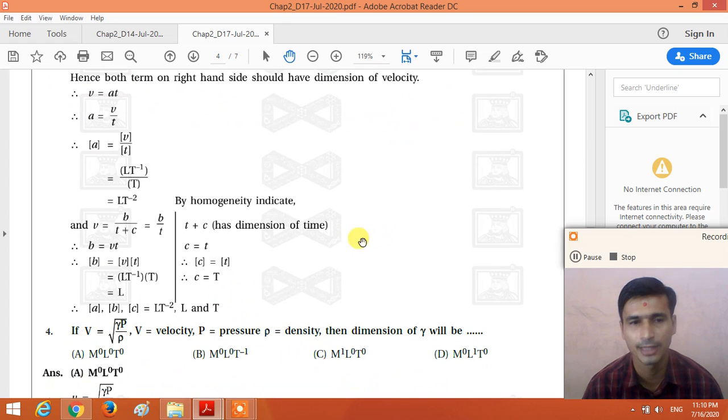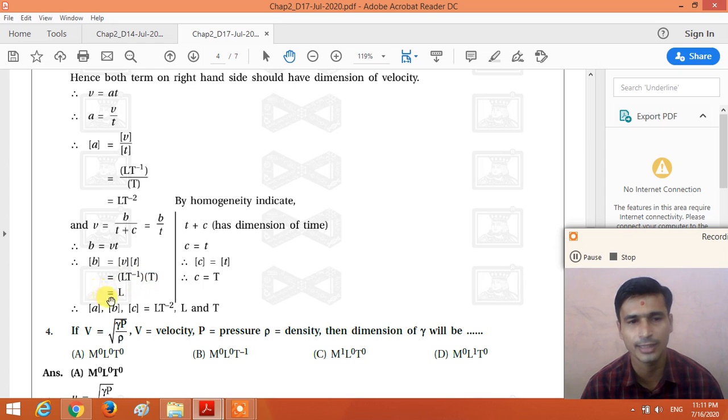And similarly, the dimensional formula of V and the dimensional formula of B divided by T are the same. So B is equal to V into T. So the dimensional formula of B is equal to the dimensional formula of speed into the dimensional formula of time. So we get L T minus 1 as the dimensional formula of speed, into T for time.